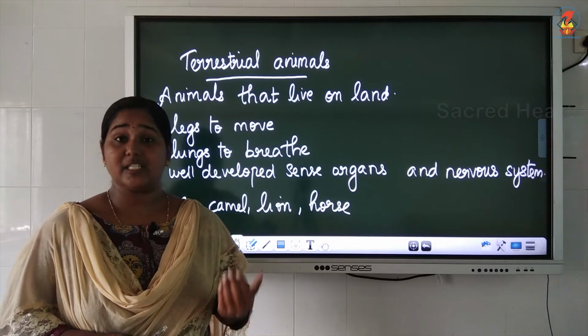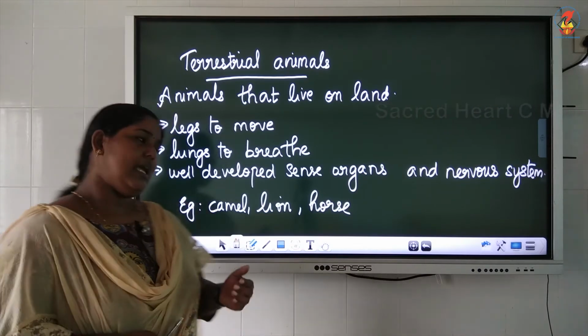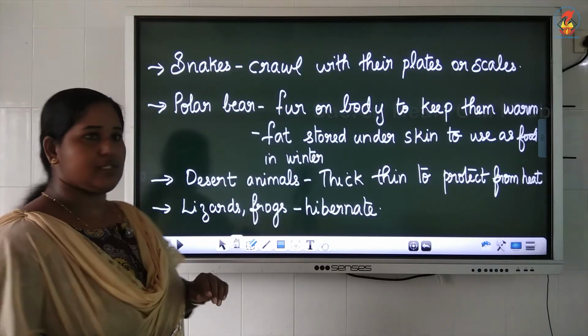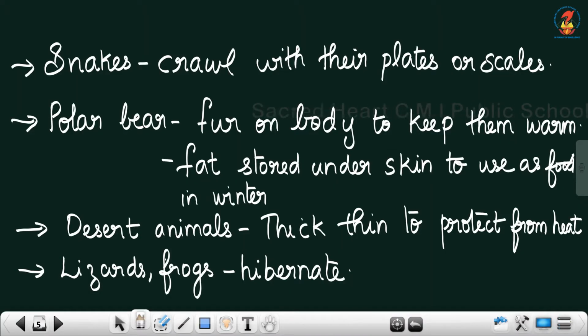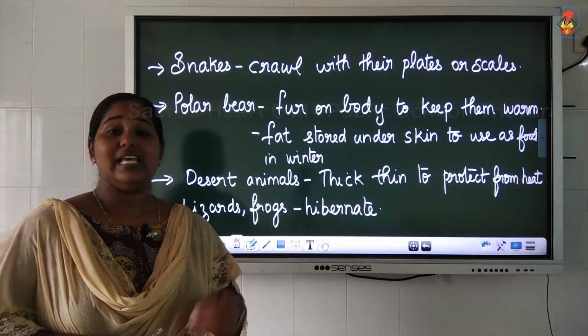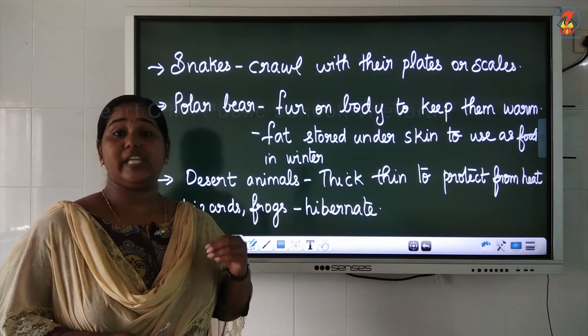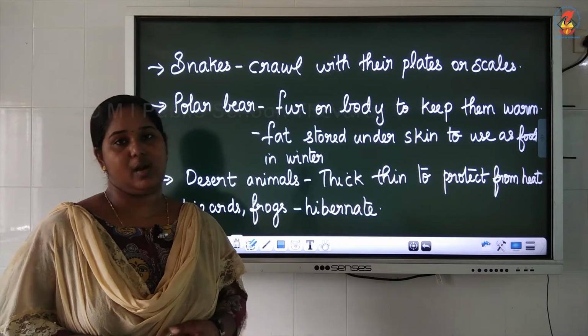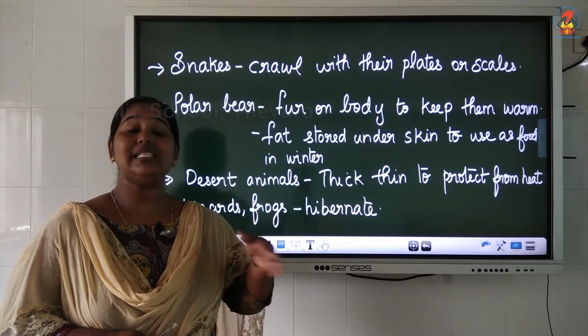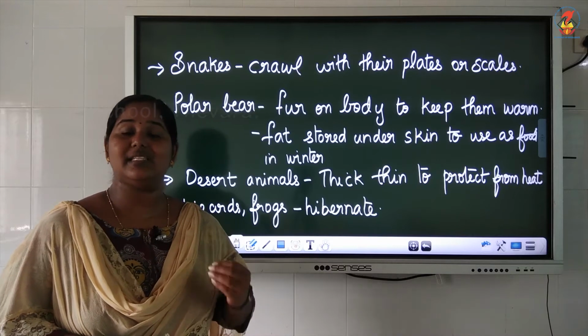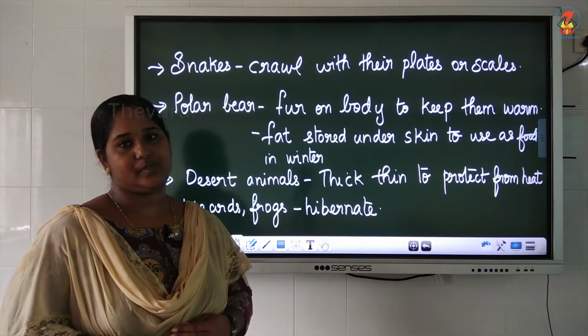But there are some exceptional cases. We have another group of animals called snakes. Have you seen any snake walking with their legs? No. Snakes have plates or scales under their body which help them to crawl on the ground. They move in a zigzag manner with the scales or plates under their body.